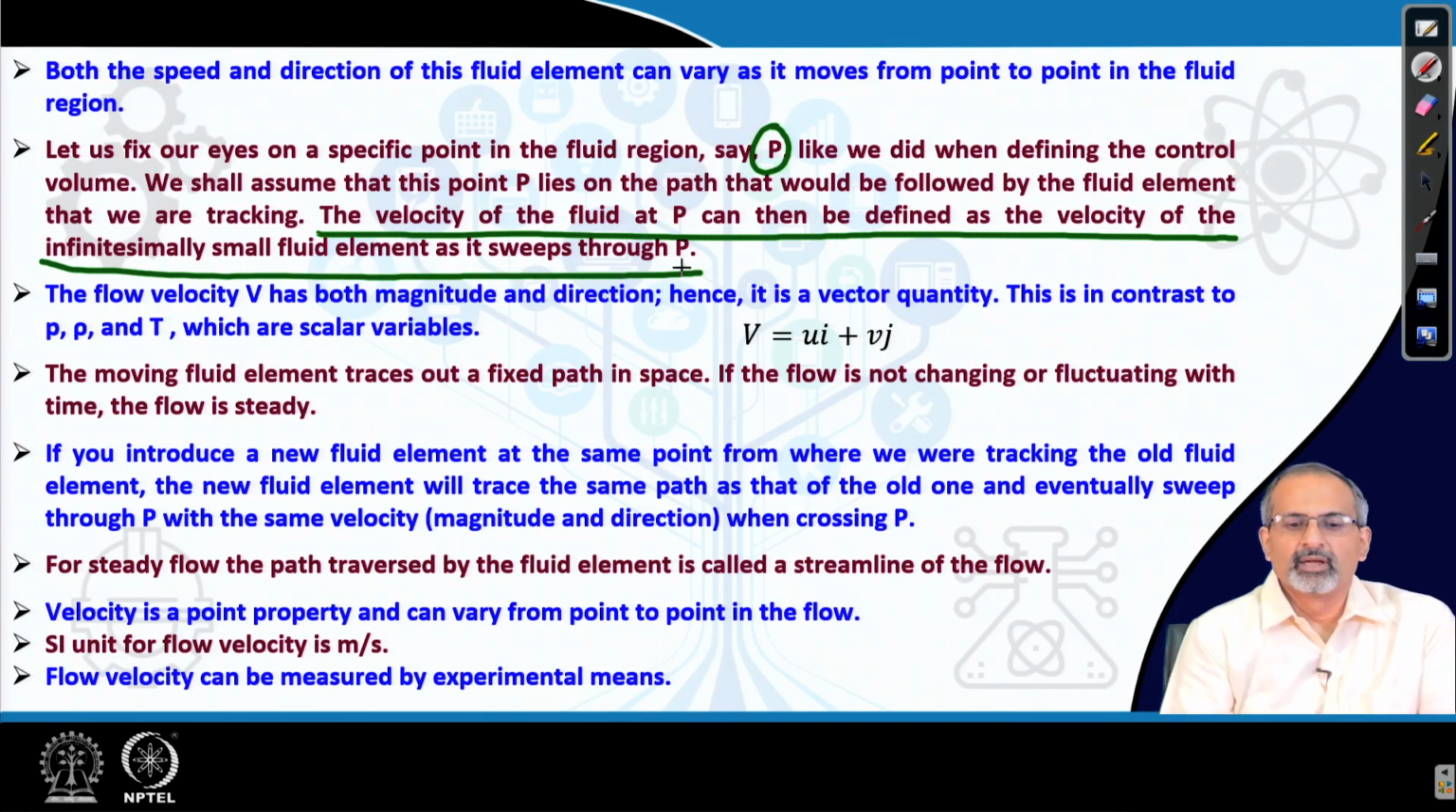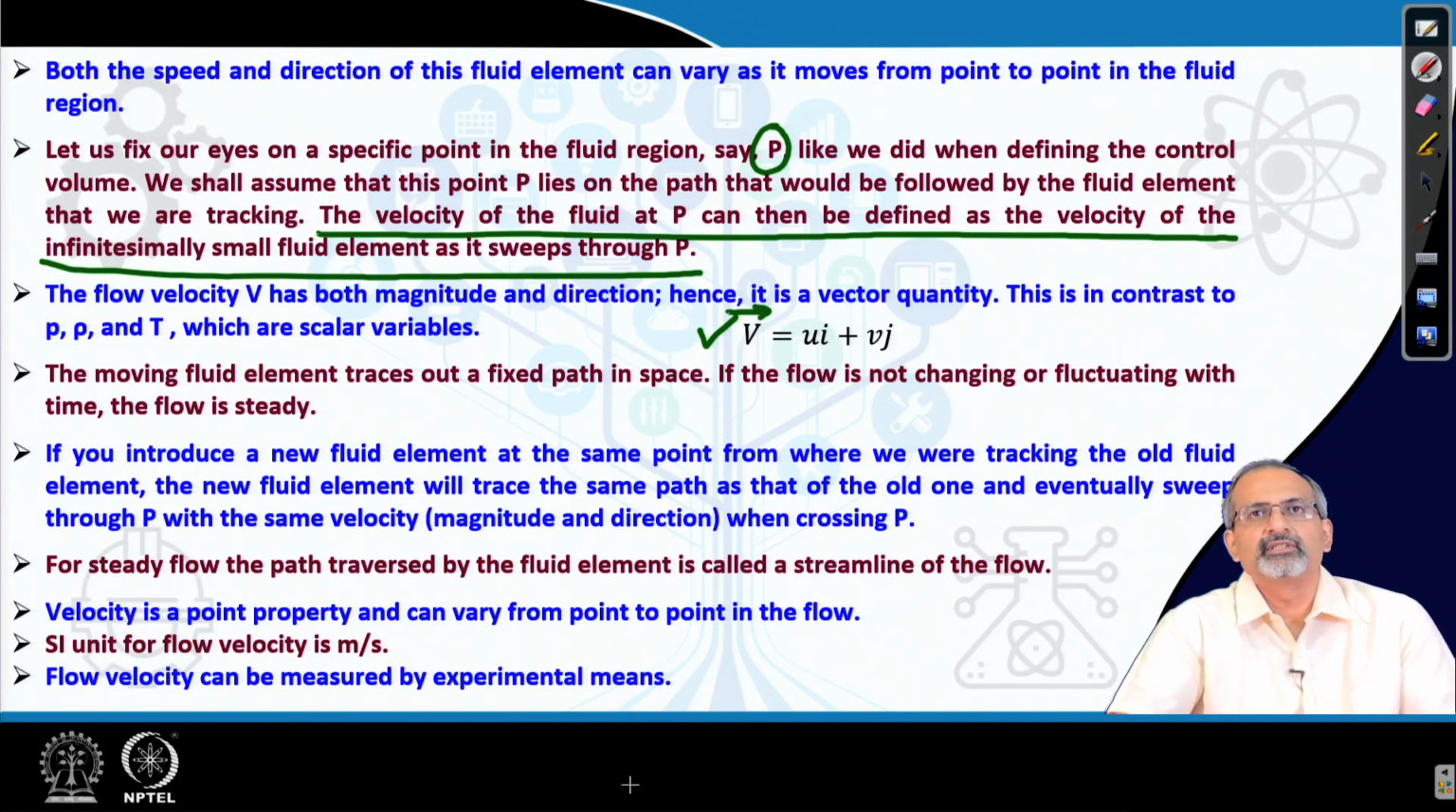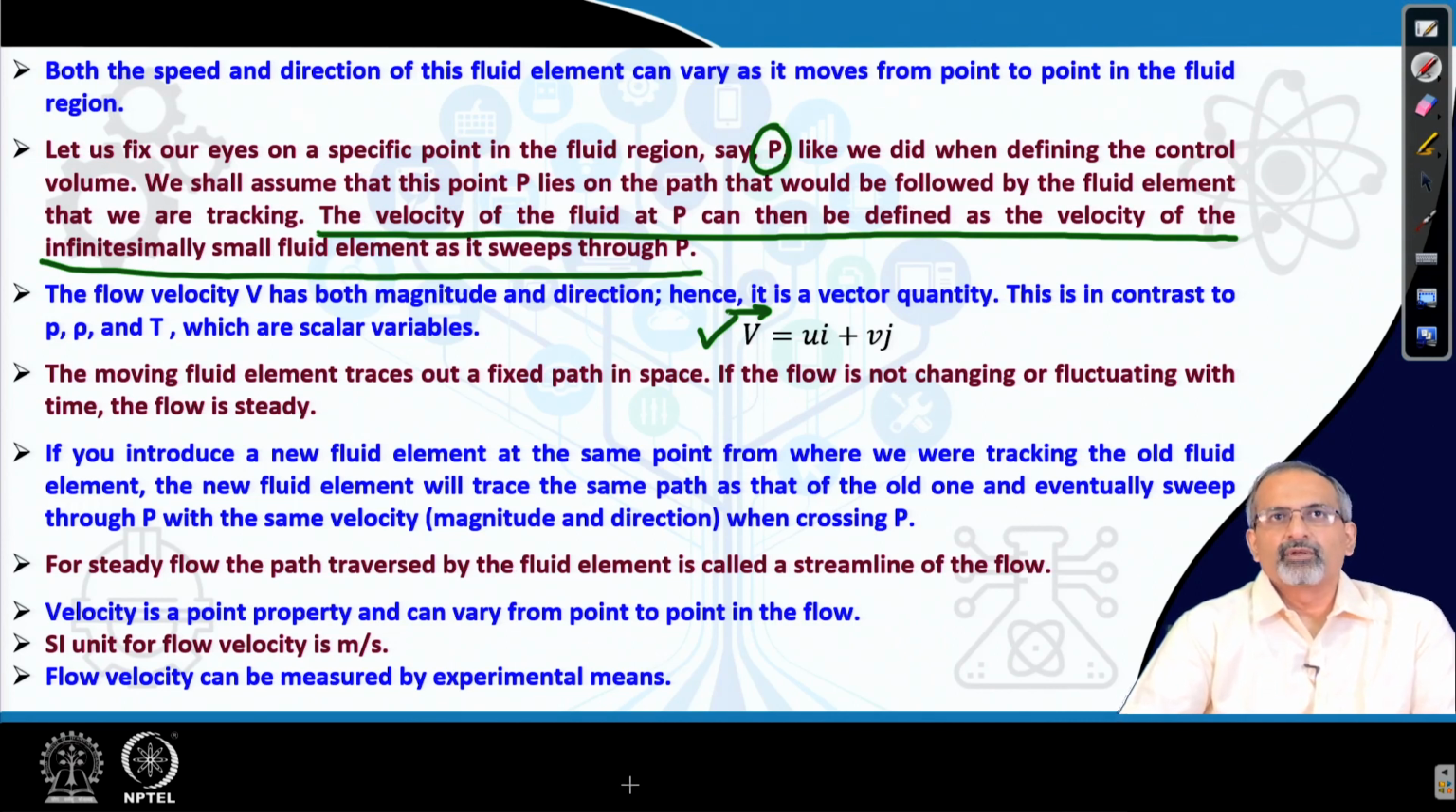Now, the flow velocity is a vector, as we said. This is the vector representation of the velocity with the u and v components aligned along the x and y directions, and therefore, we have the i and j unit vectors. This is in contrast to pressure, density and temperature, which we already looked at, which are scalar variables. Therefore, velocity has both magnitude and direction.